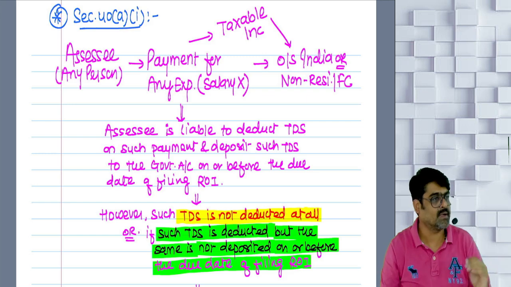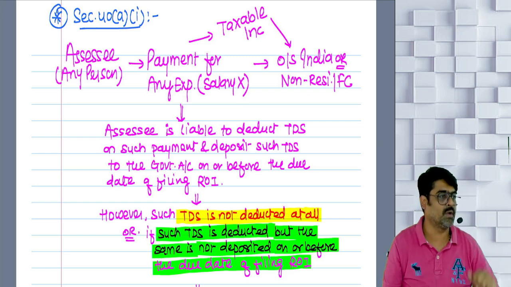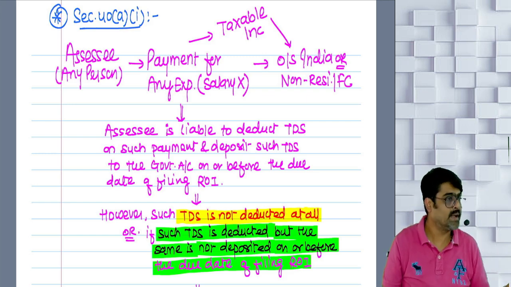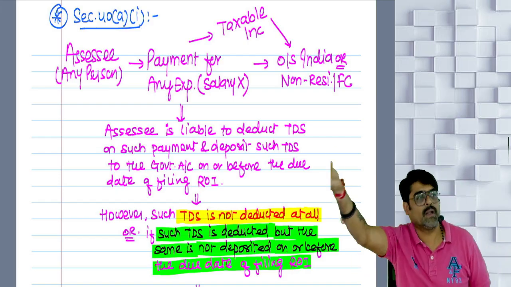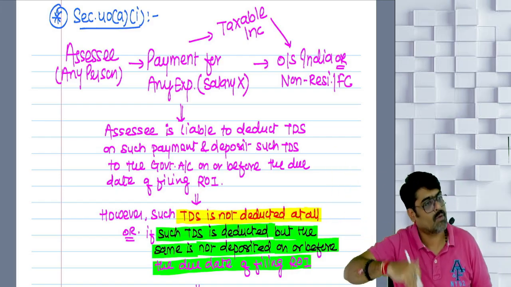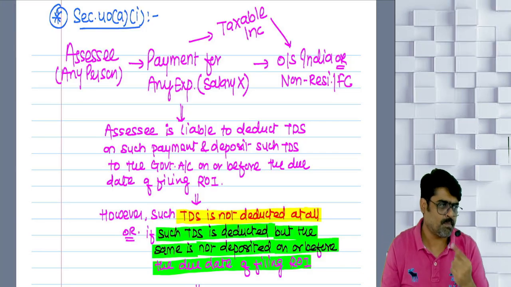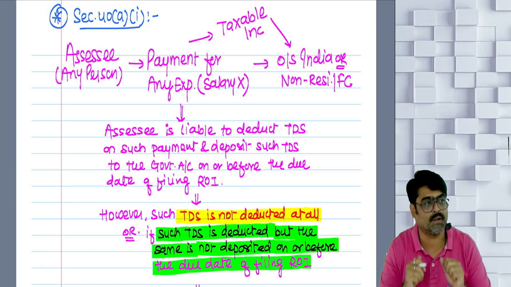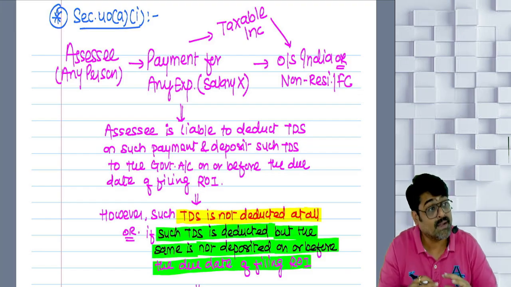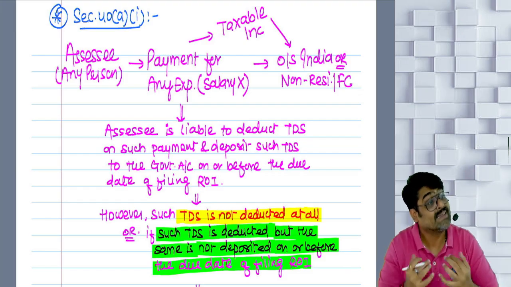What if you have deducted but you have not deposited on or before the due date? Then it will be disallowed. Later on, whenever you deposit that amount, in that year this amount will be allowed, which we are disallowing right now. So is it a permanent disallowance or a temporary disallowance? The government is compelling you to follow TDS provisions.